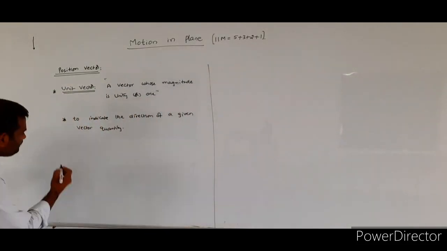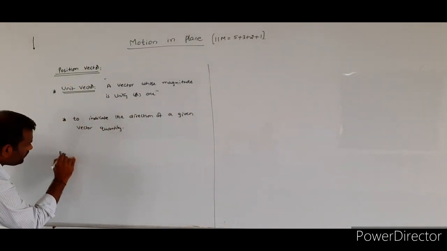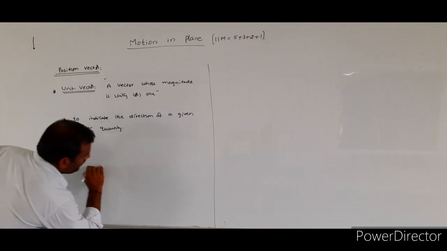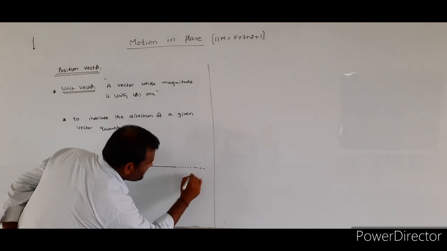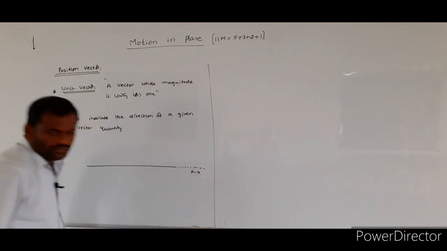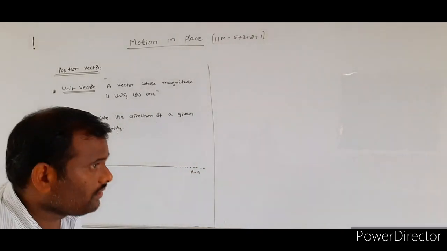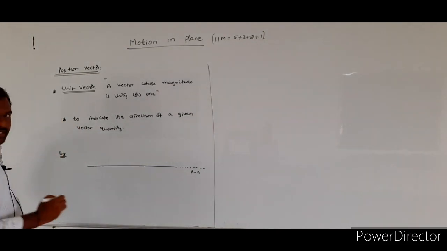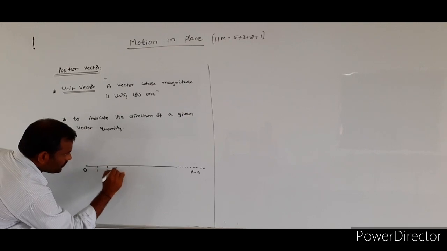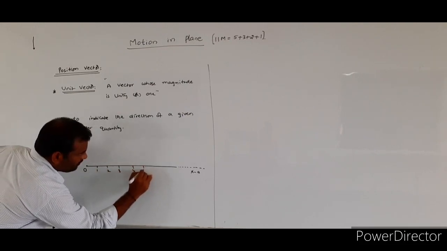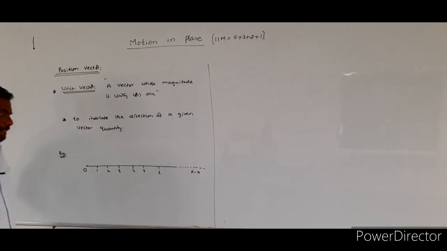For example, we consider the x-axis. This is the origin. 1, 2, 3, 4, 5, 6.